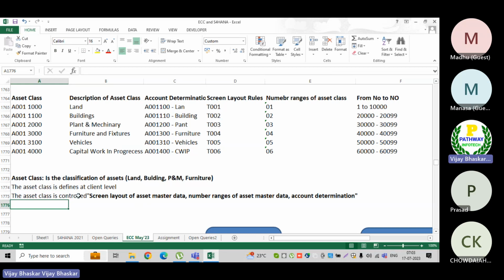Now the asset class is going to control the screen layout of asset master data. What is meant by screen layout? I'm just giving an example about the screen layout of asset master data.